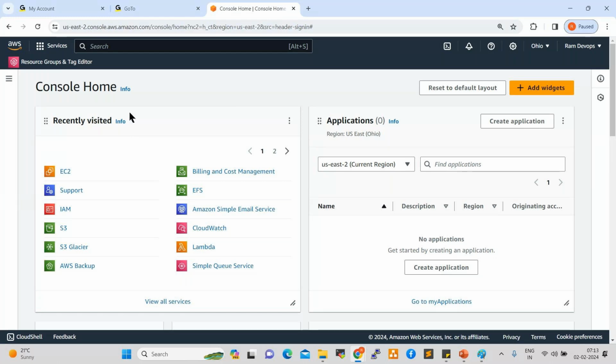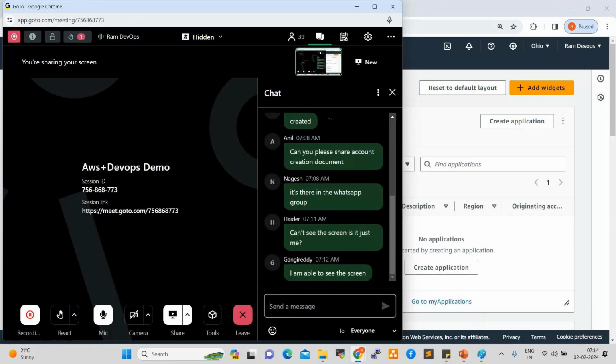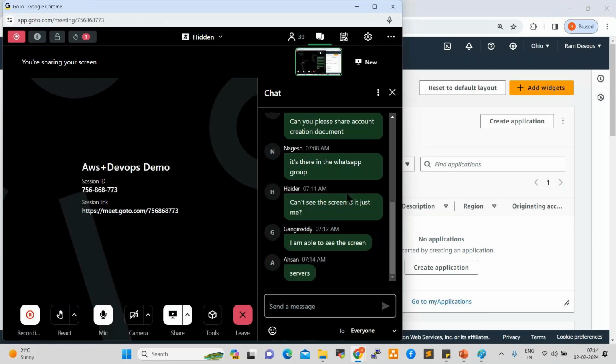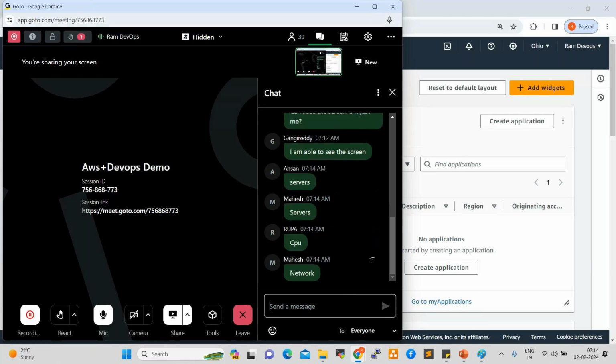Once I log into the console, in cloud, what do we do as a DevOps engineer, as a cloud engineer? As per the project team requirement, we need to create infrastructure and provide it to the respective projects. What is infrastructure? Infrastructure is nothing but servers, storage, network.